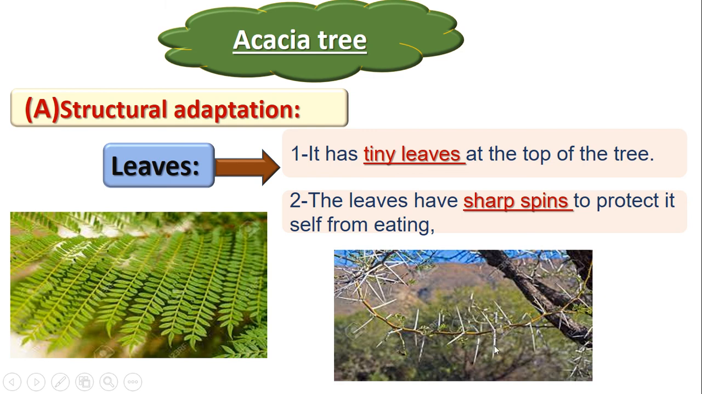This is called spines. Why does it have tiny leaves and sharp spines? To protect the plant from being eaten. When any animal tries to eat the leaves, the spines will hurt the animal, so the animal will go away. So it has tiny leaves with spines to protect the plant from being eaten.